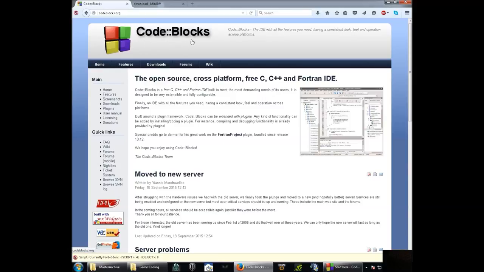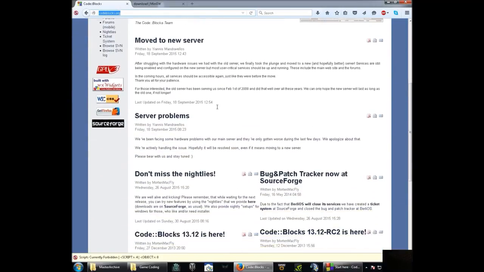It is a lovely application. You go to codeblocks.org and you download it. It is very, very straightforward.